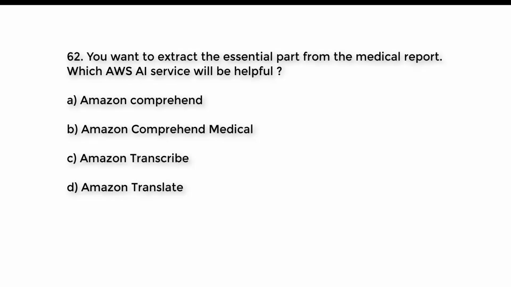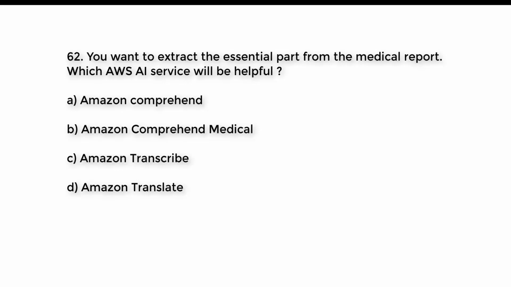Question number 62. You want to extract the essential part from the medical report. Which AWS AI service will be helpful? A. Amazon Comprehend. B. Amazon Comprehend Medical. C. Amazon Transcribe. D. Amazon Translate. Try to guess the right answer.